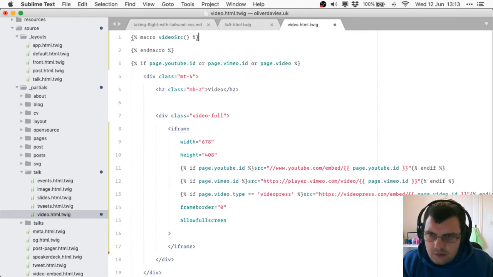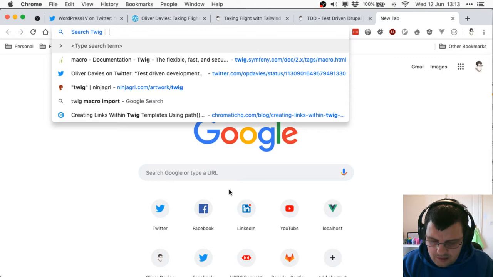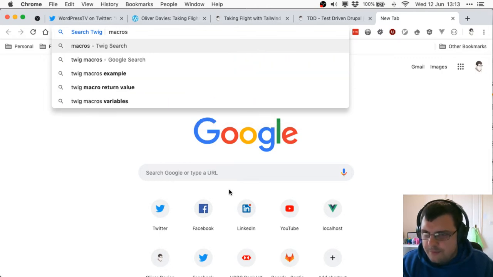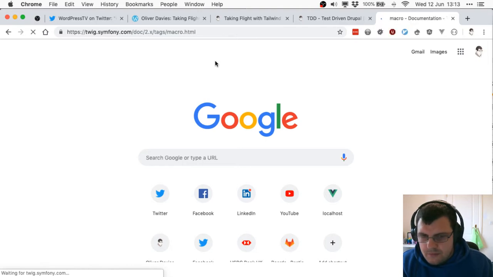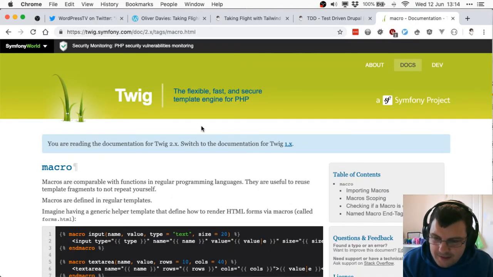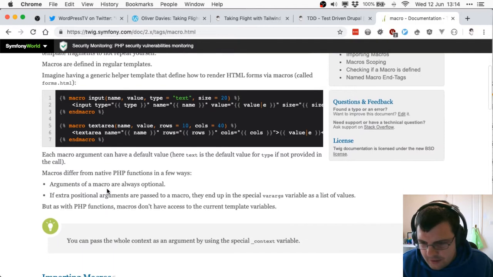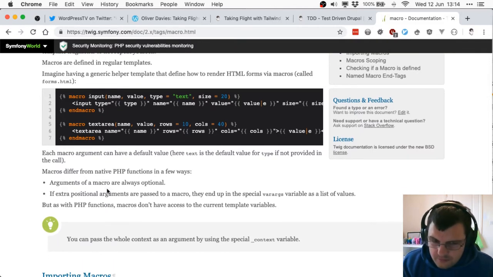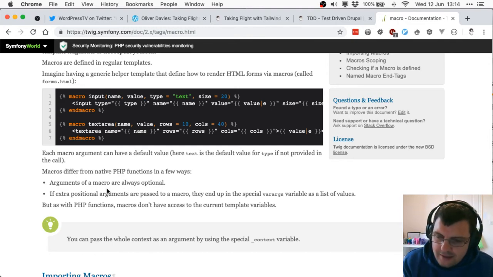So let me just pull up the documentation on Twig macros, just in case, again, I can just review it quickly and anybody who hasn't seen it before gets to see it. But they're essentially little helpers to go at the top of templates, and you can then just pass arguments in to them, almost like functions, but they don't sort of return anything. You just have to echo it back out again at the end.